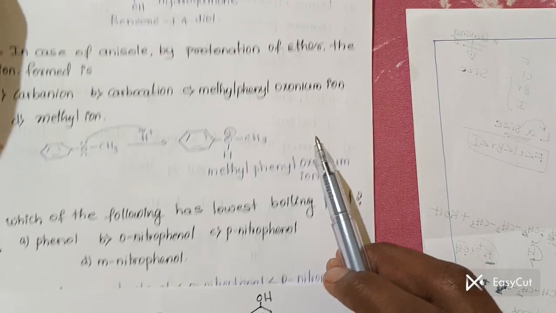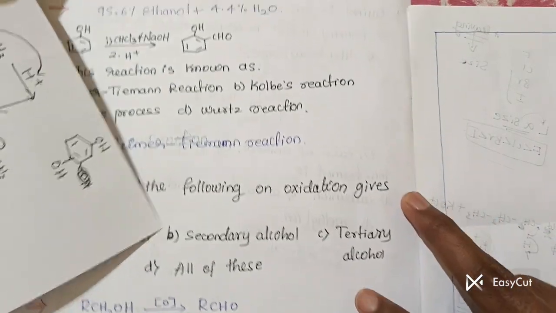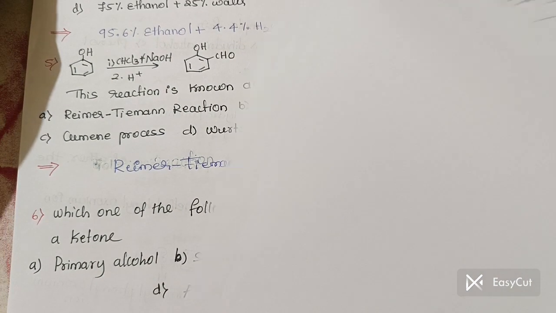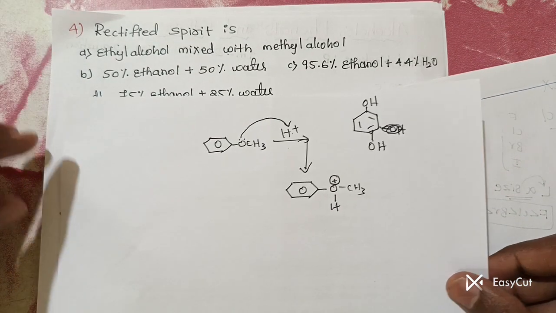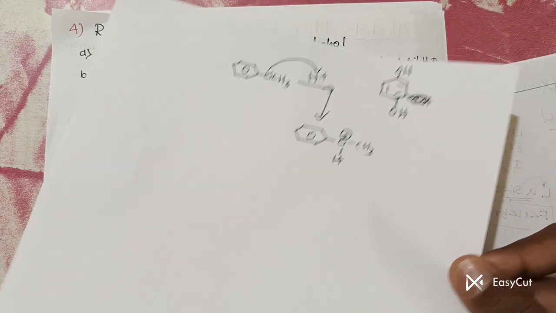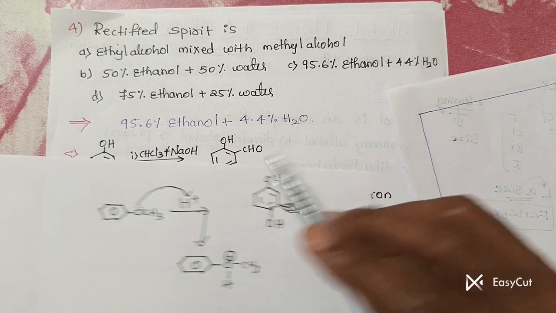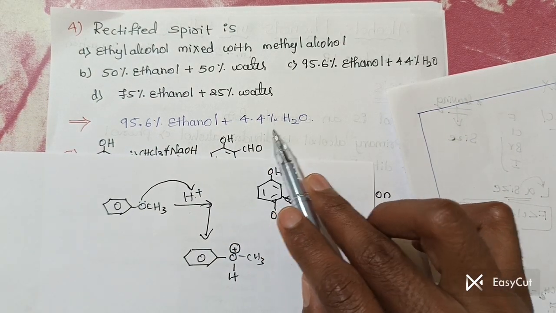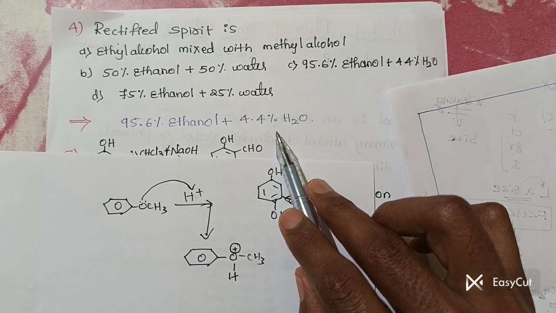The next question is number 4. This is again a memory based question. In this fourth question, the rectified spirit is. So what is this rectified spirit? The rectified spirit is the combination of ethanol plus water. The 95.6% of ethanol and 4.4% of water is called what? Rectified spirit. You should remember this.